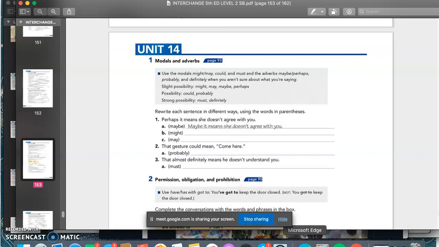Exactly. It might mean she doesn't agree with you. Then we have Liliana. Can you please do 1C? It may mean he doesn't agree with you. Exactly. It may mean she doesn't agree with you.